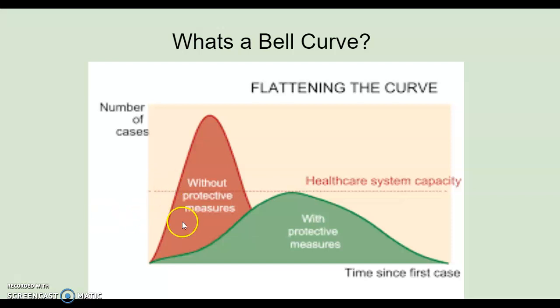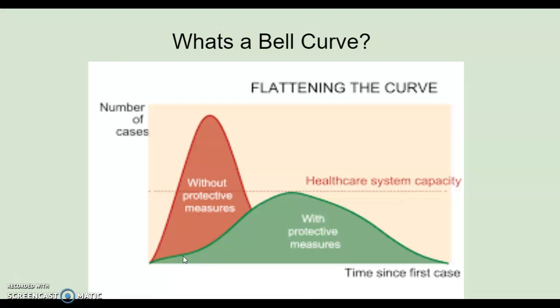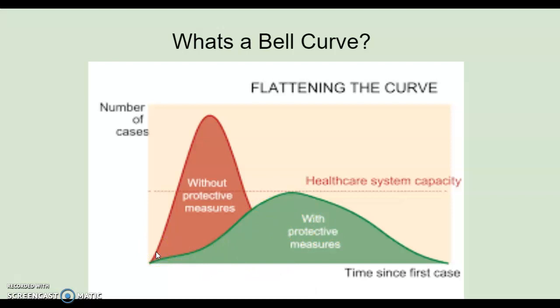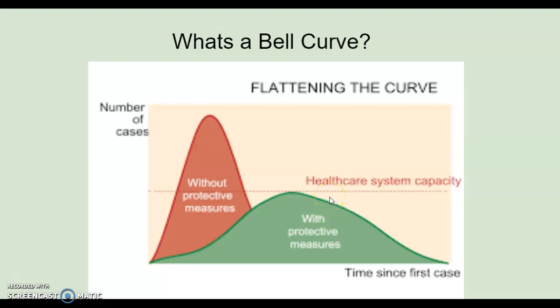If you look at this red one, this is with just going to school, going out in public, and spreading this virus around. That's what we don't want to see happen. We don't want to see this gigantic peak formation. What we want to see is what's in green, and that's what we're hoping for. That's why everyone's at home and we're not working: we want to flatten that curve out a little bit so we don't, again, overwhelm our doctors and our nurses with so many people in there.